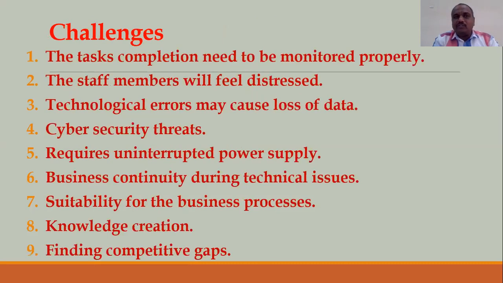Even there are some challenges available in this office automation system. Why? Because you know very well, the task completion needs to be monitored properly. Because everything is done through the system. Maybe a person comes at 12 o'clock and makes the thumb. That means there is a requirement for proper monitoring of the system. Maybe from 8 to 9 the person can come, and after 9 the thumb should not be accepted. How are they going to go out?